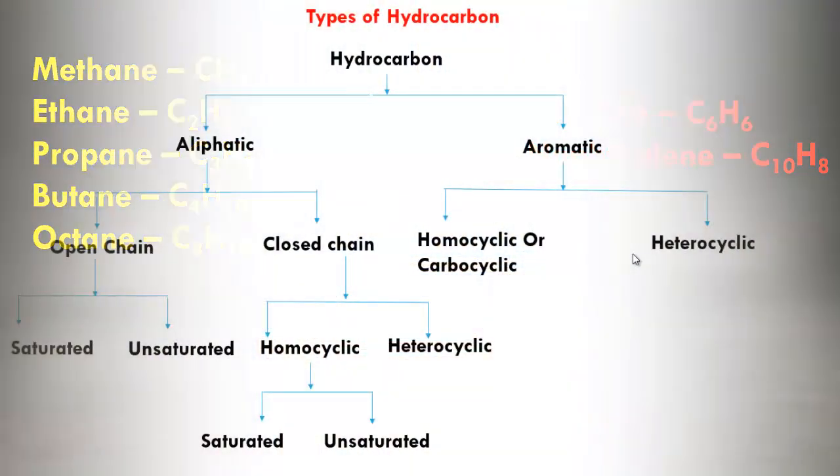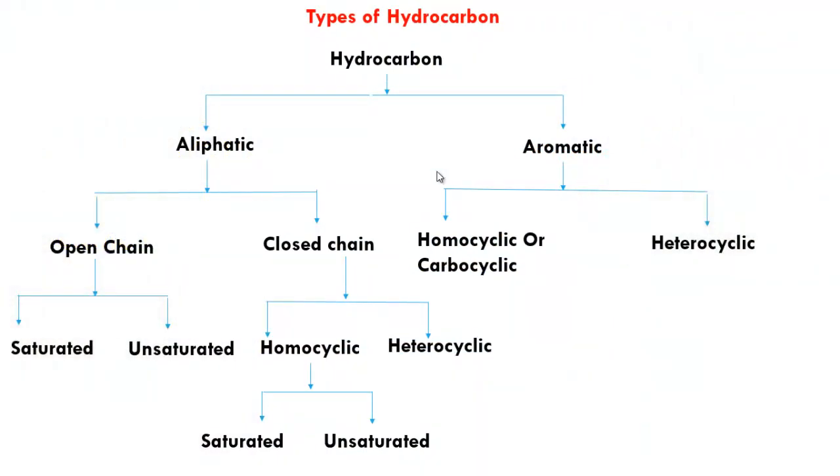Now we will know about the types of hydrocarbon. Hydrocarbons are mainly of two types, aliphatic and aromatic. Now we will see the further types of these two types. Aliphatic hydrocarbons are again divided into two groups, open chain hydrocarbon and closed chain hydrocarbon. Open chain hydrocarbons are again two types, saturated and unsaturated, and closed chain hydrocarbons are also two types, homocyclic and heterocyclic.